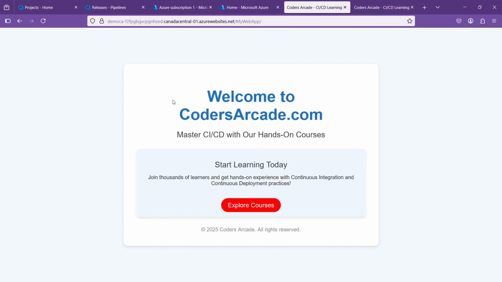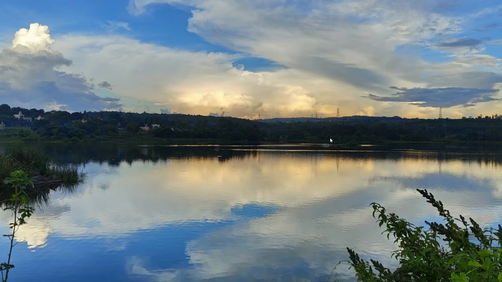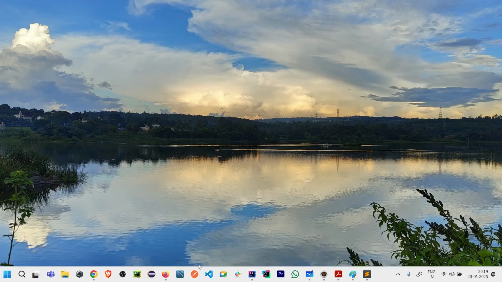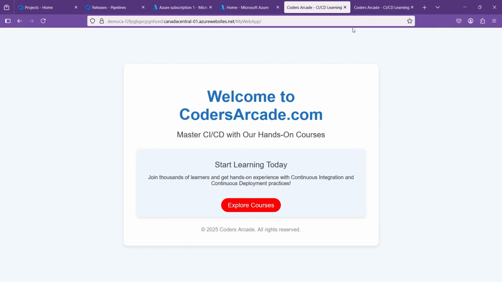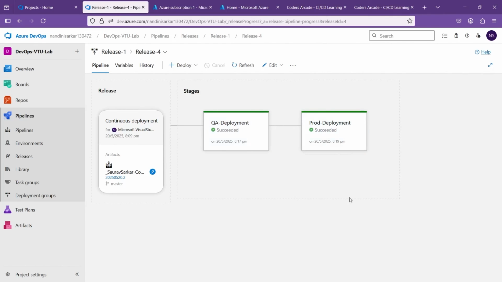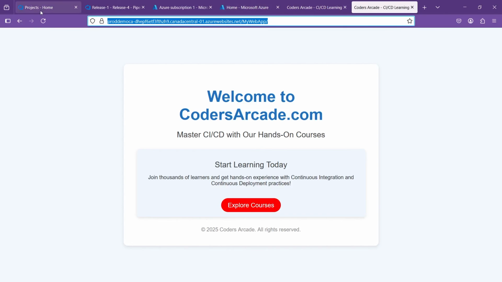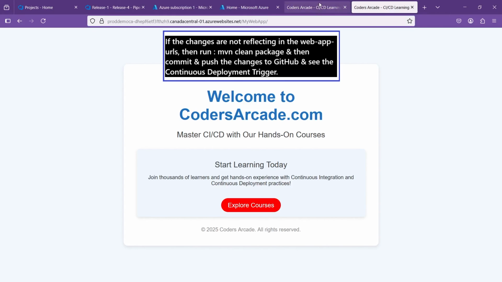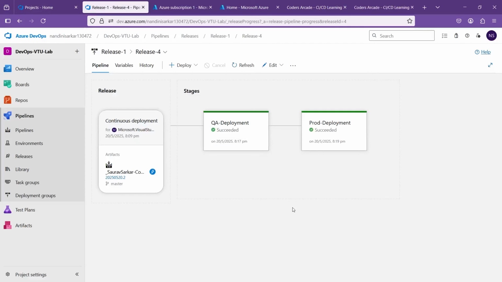Let's go to this one and let's refresh. Okay, so it is working all fine, no problem at all. Let's go to the URL again and here is the other one. Let's go to releases and let's see. Even the prod deployment worked, all succeeded, no problem at all. This was the URL. Let me refresh this one also. See, everything is fine, right? This service is a little bit slow because we're using the free services, so don't need to worry about that.